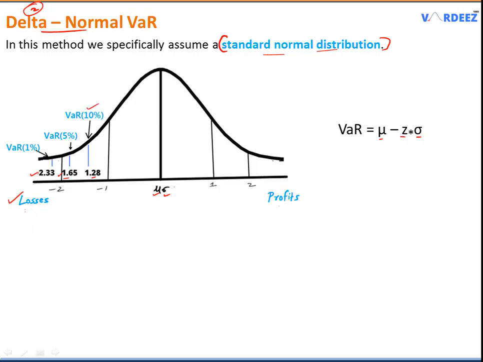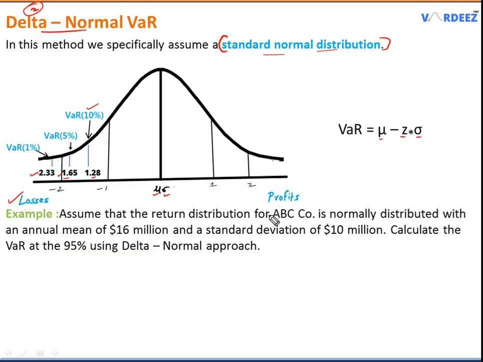Let's take an example to understand that. Assume that the return distribution of this company is normally distributed with an annual mean of $16 million and a standard deviation of $10 million. Now we have the assumption that it is normally distributed. So calculate the VaR at 95% using the delta normal approach.